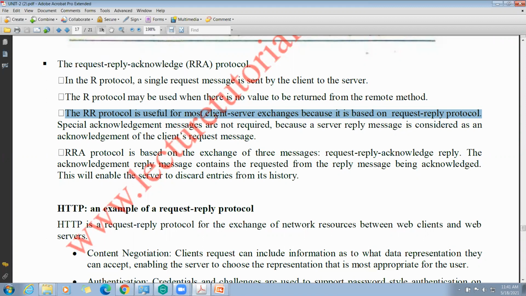Next, RRA. In this protocol, the request goes from client to server, the reply from server to client, and the acknowledgement from client to server.